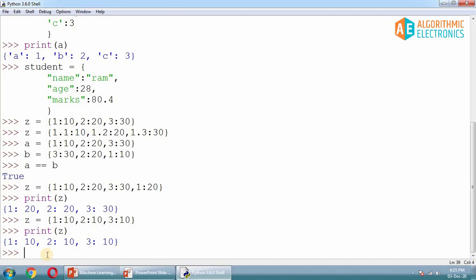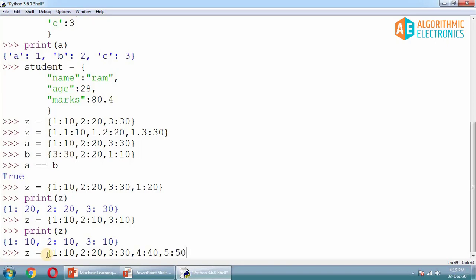For example, let's define a dictionary like this: 1:10, then 2:20, then 3:30, then 4:40, and then 5:50.